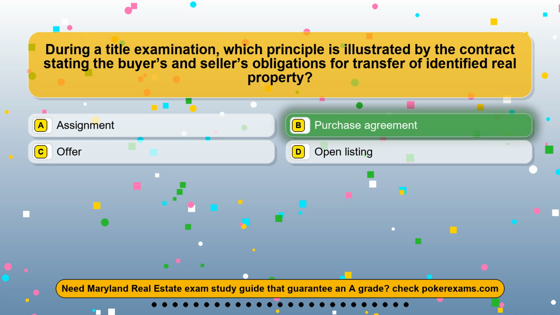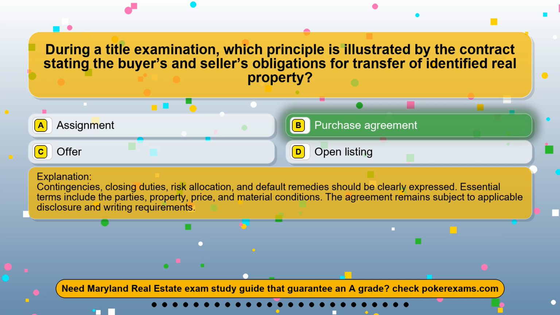The correct answer is option B, purchase agreement. Contingencies, closing duties, risk allocation, and default remedies should be clearly expressed. Essential terms include the parties, property, price, and material conditions. The agreement remains subject to applicable disclosure and writing requirements.